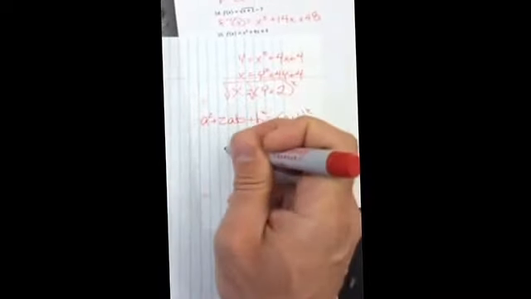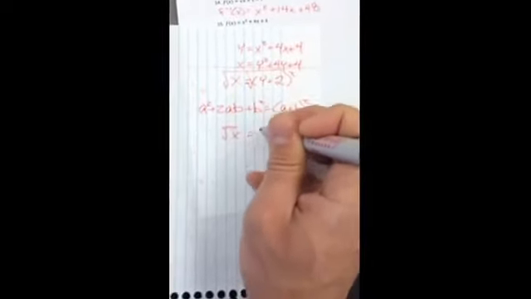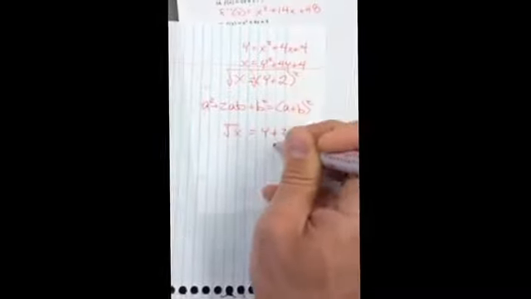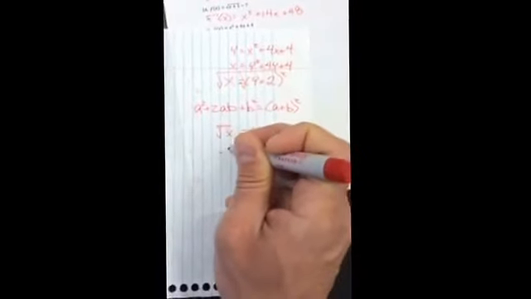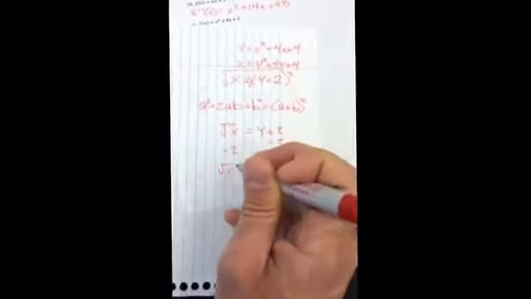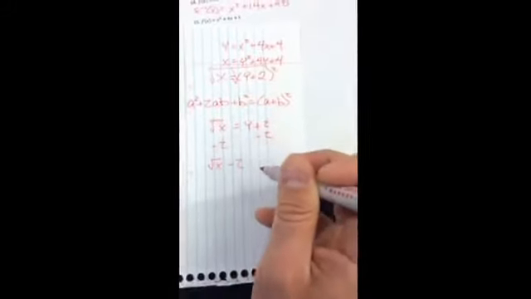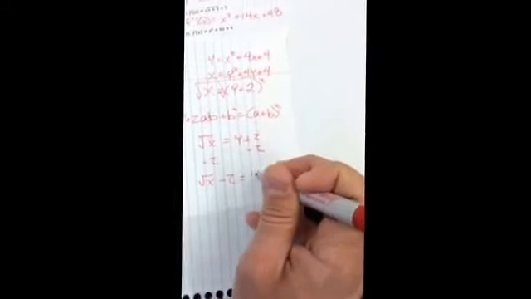So then I'm going to square root each side, which is going to give me the square root of x equals y plus 2, and I'm going to subtract 2. So I'm going to have the square root of x minus 2. This minus 2 is not underneath the radical, equals y. And then I'm going to turn it into the inverse function, so I'm going to say the inverse of f of x equals square root of x minus 2. And that's the answer.